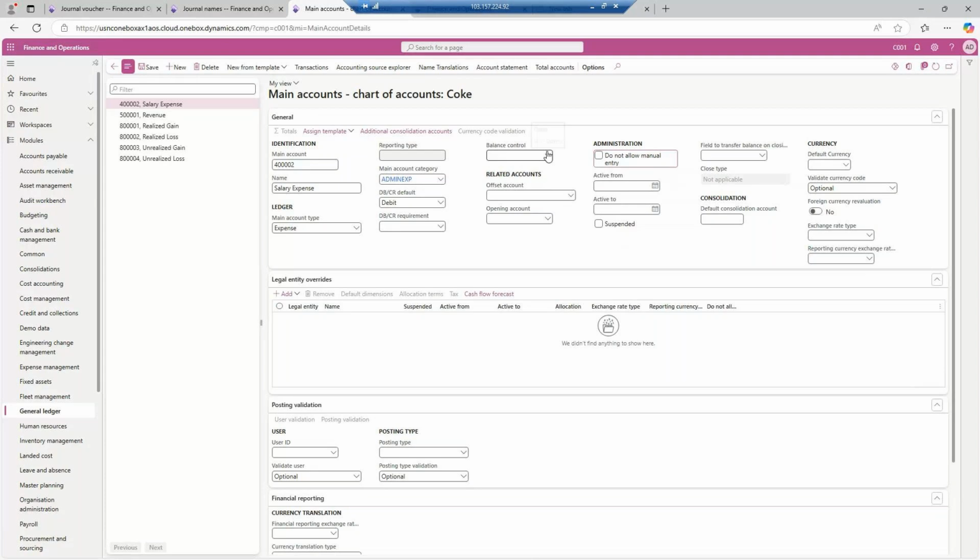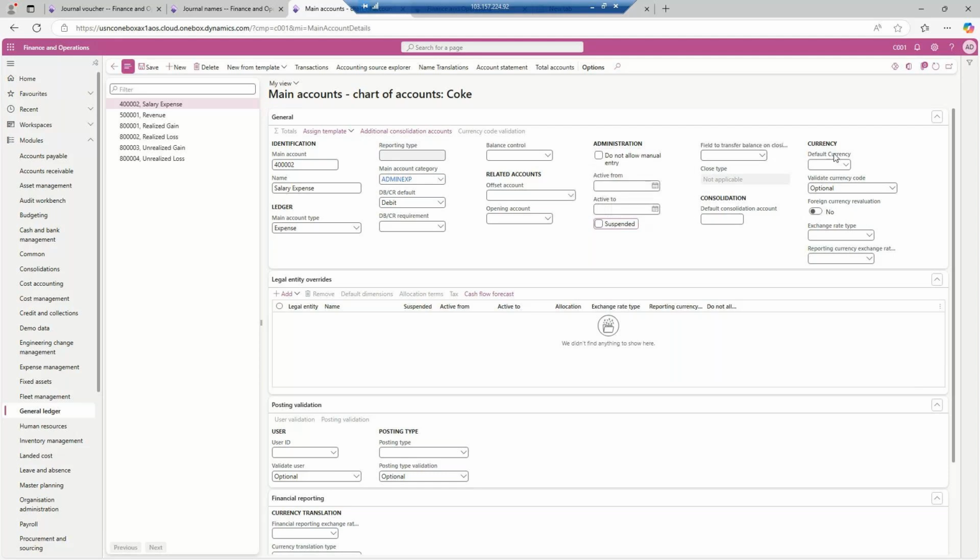If you want to restrict this particular main account, you can click on the active from and active to date, so that from this date to this date this particular main account cannot be used. You can ignore this particular main account if you want to suspend. If you click on the suspended, nobody in the system will be able to utilize this main account. There is a requirement from the client that sometimes you don't want a main account to be used by the system, by the client. So what you do, you click on the suspended option.